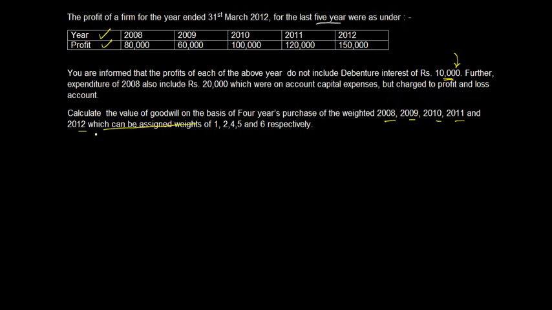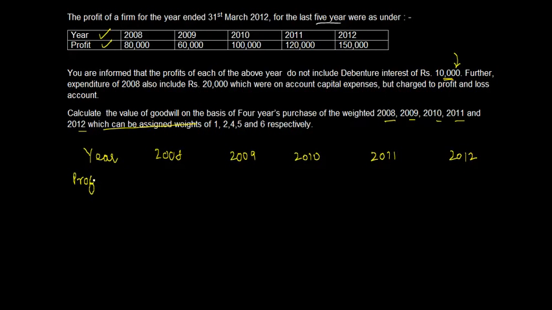Now in these cases, the first step that you have to do is you have to calculate the correct profits, right? So you have 2008, 2009, 10, 11, 12.